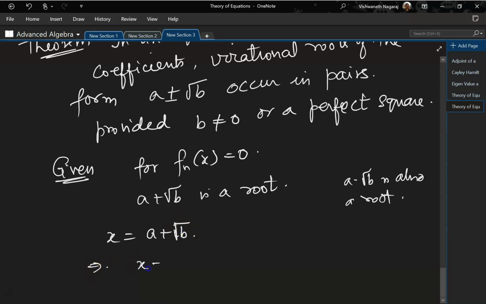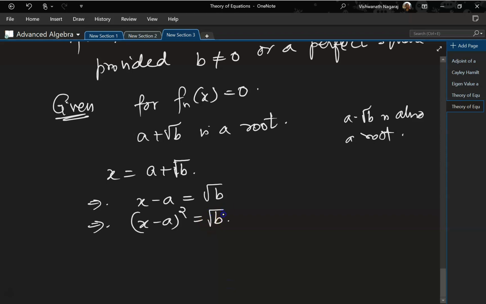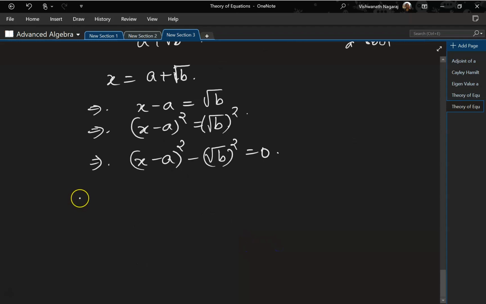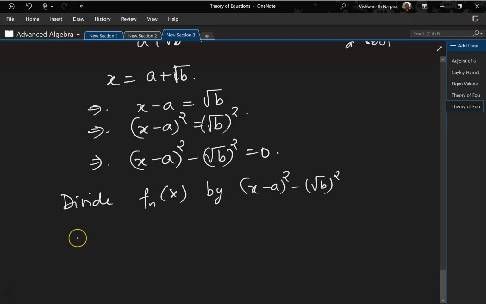which implies x minus a is equal to root b, which implies x minus a square is equal to b. Or let's do one thing, let's keep it as square root and make it square, which implies x minus a square minus root b squared equal to 0. Now, which means if we divide fn x by x minus a square minus root b square, we should again get a factor and of course a remainder if available.